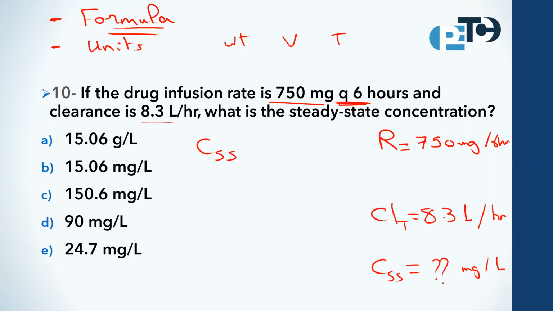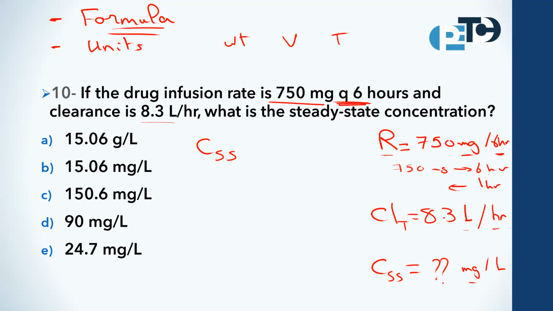Firstly, looking at the units, are they similar or different? The unit of weight, milligram and milligram, there is no problem. The unit of volume, we have only one unit, which is liter, so there is no problem. What about the unit of time? Here we have 6 hours, and here we have 1 hour, so they should be similar. How can we do that? We should convert this rate of infusion to be every 1 hour. Here we have 750 milligrams every 6 hours. So how many milligrams every 1 hour?